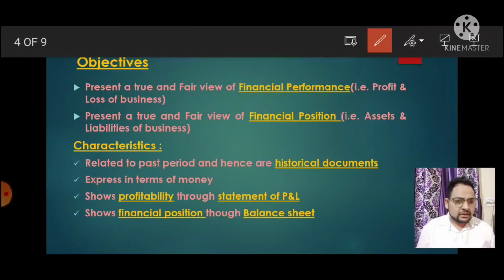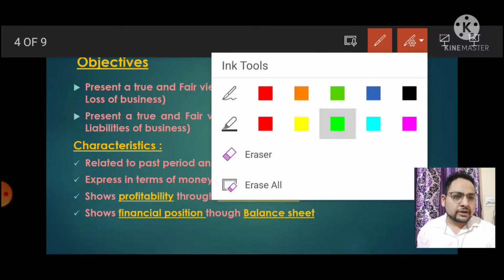In short, to check our financial performance, we need a profit and loss account, which will be prepared at regular intervals. First point. Second point, to understand the financial position, we need a balance sheet, which is created at the end of the year. So if your accounts show a good balance sheet at the end of the year, your company has a good financial position. As you know the formula, assets is equal to liabilities plus capital, right? If your company shows assets equal to liabilities and capital at the end of the year, and it is good, it means you have a good financial position. I hope you understand the point right now.